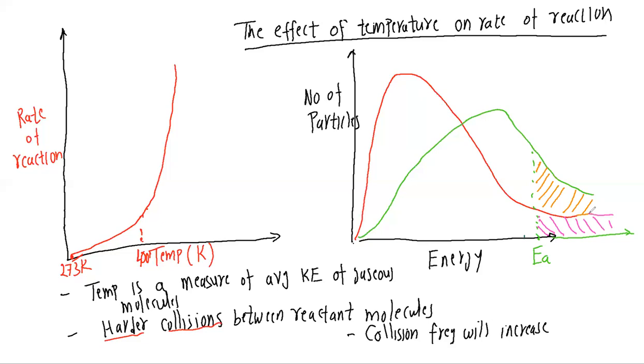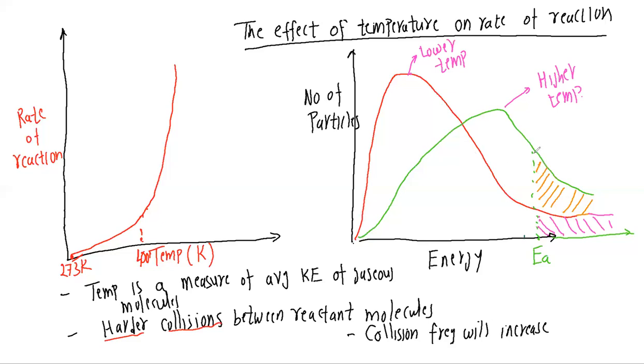So what are these? This is the curve pertaining to lower temperature, and this is pertaining to higher temperature. Maxwell-Boltzmann distribution curve.